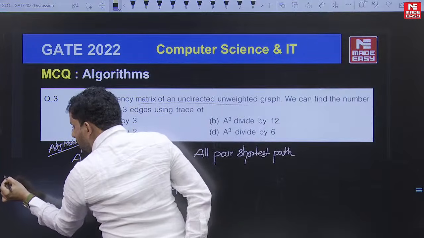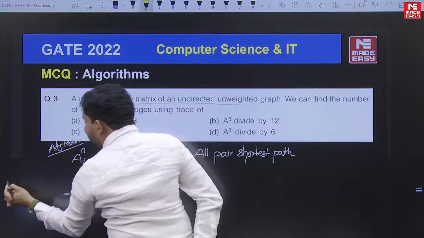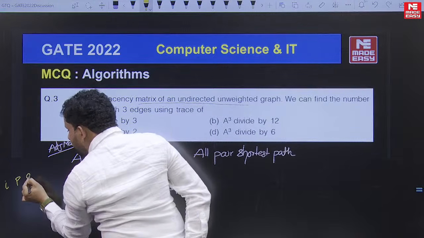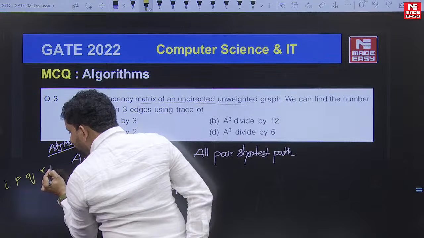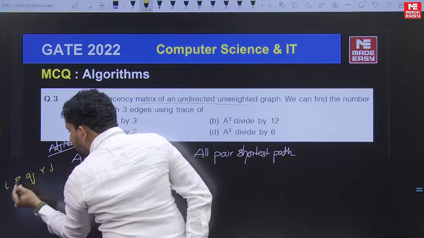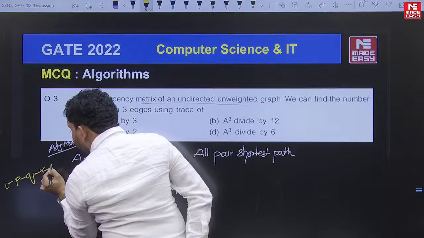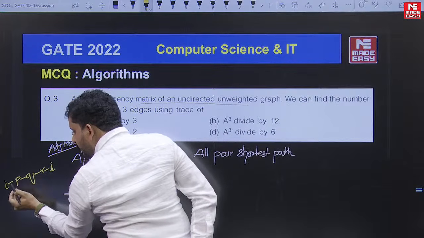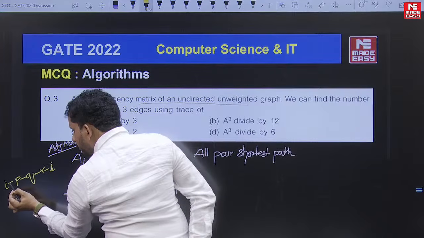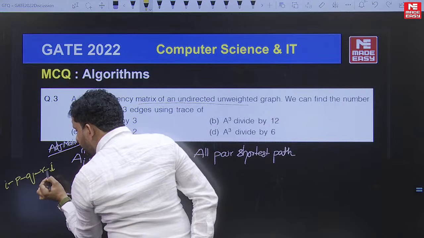Assume that i is there. I, P, Q, R, I means i to P, P to Q, Q to R, and R again to i, a cycle of 3 edges. So 3 edges only, not a 4th edge.